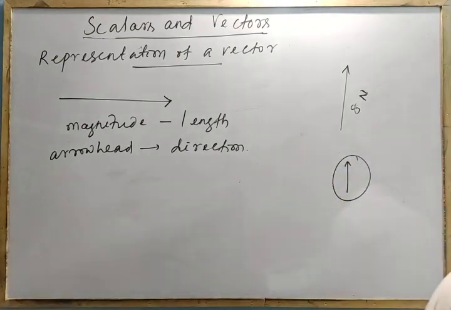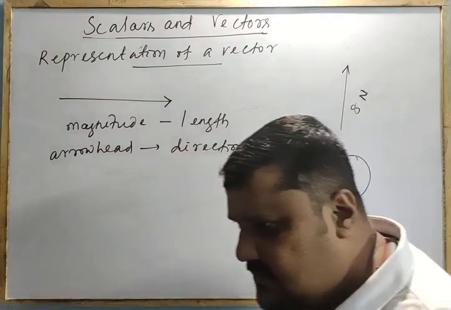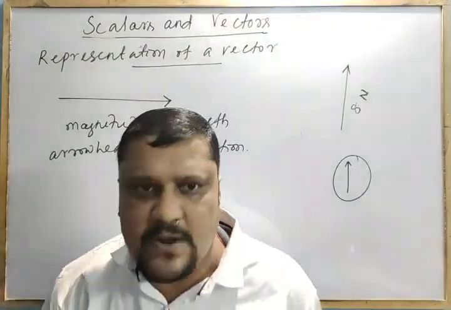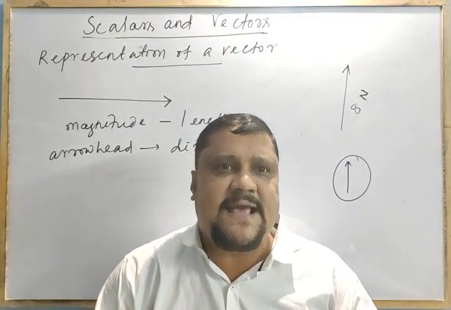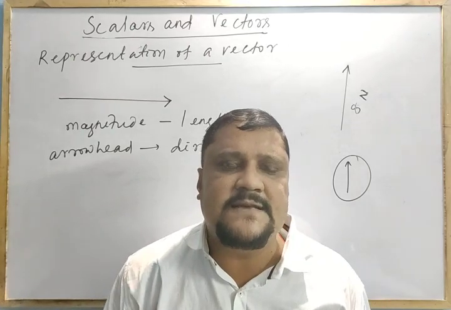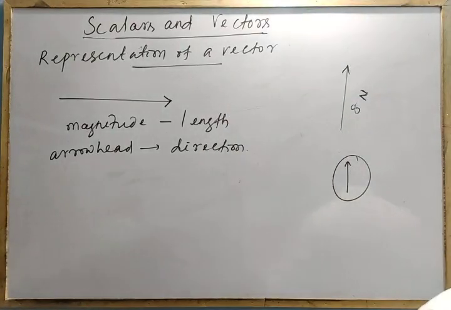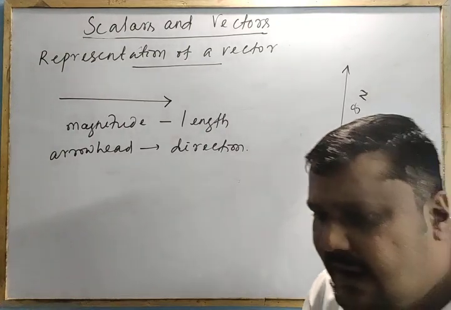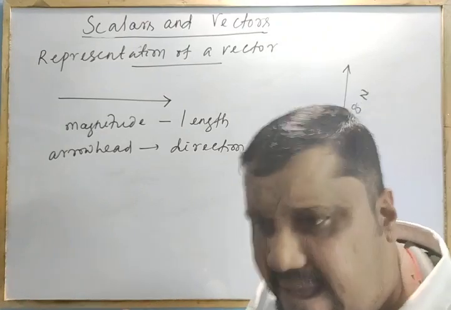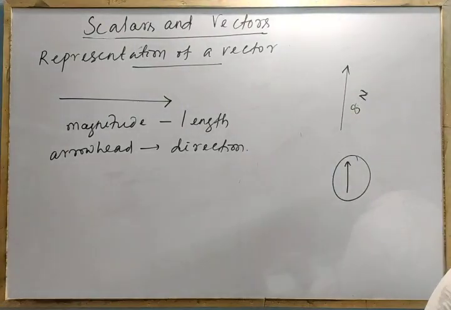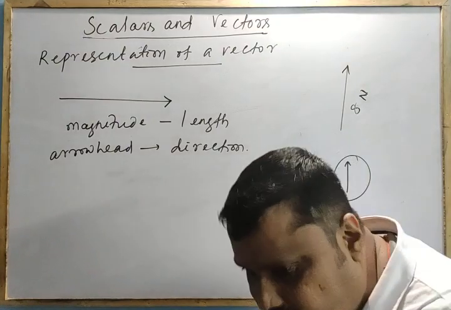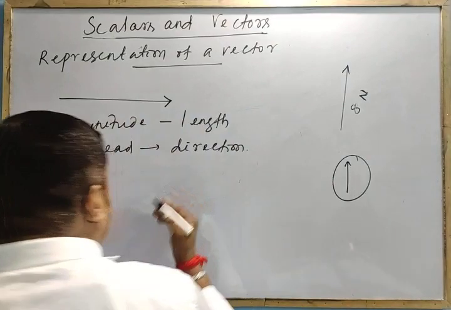But in a simple notation, we cannot always show it like that. Always we are not using a scale to represent vectors. In simple notation, we can represent a vector by single letters of the alphabet.